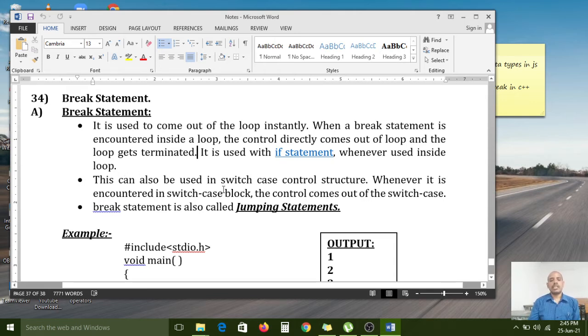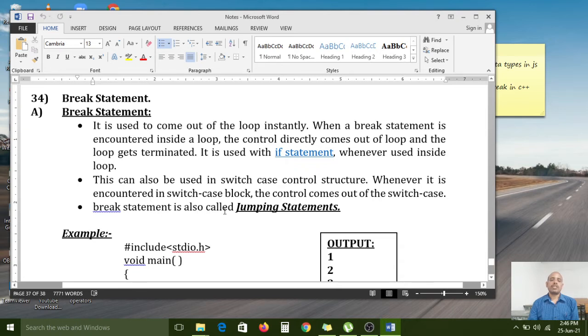This can also be used in the switch case control structure. In the last classes I have already completed the switch statement, and in that syntax I told you about the break concept too. If a case has matched, that related block will execute in the switch statement. After that the break statement immediately terminates the remaining matchings. Whenever it is encountered in a switch case block, the control comes out of the switch case.